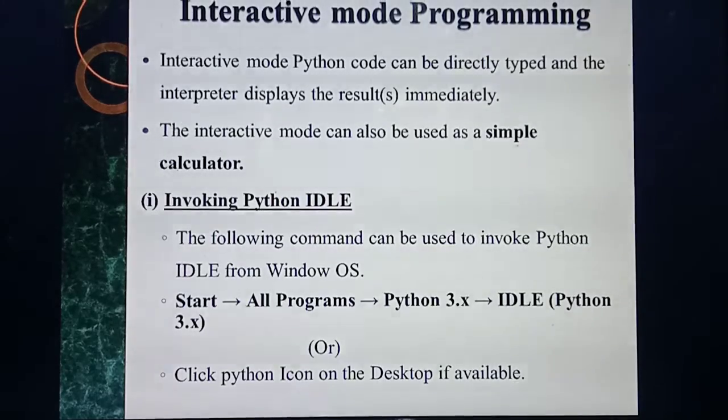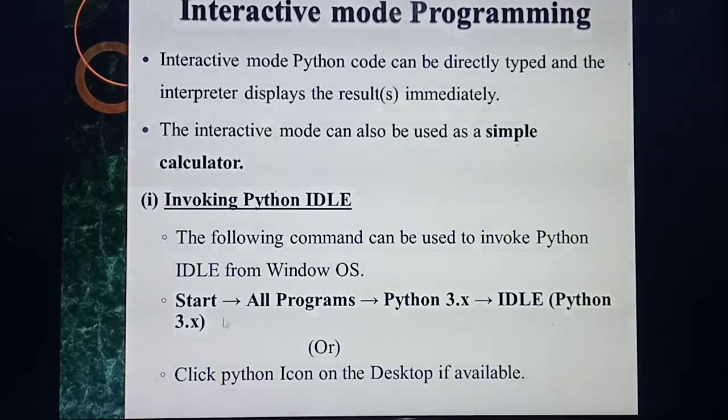Listen. First you need to click the start button. Which button? Start button. Then from the start button you go to all programs. In all programs, which version are you using?